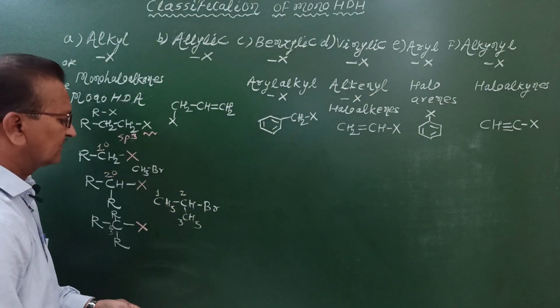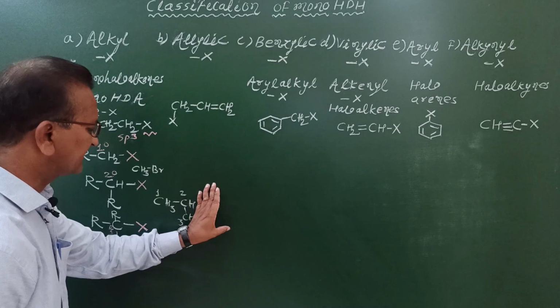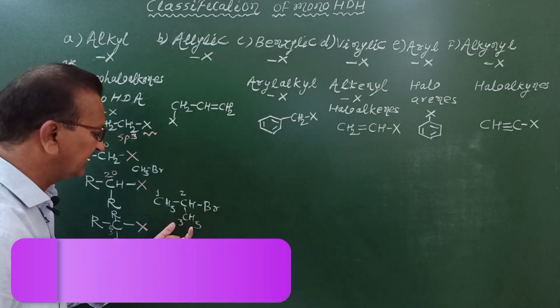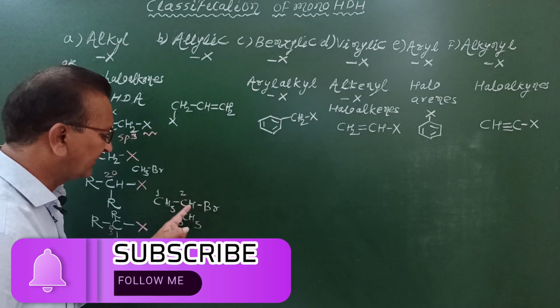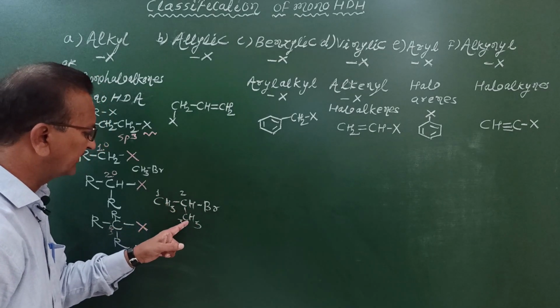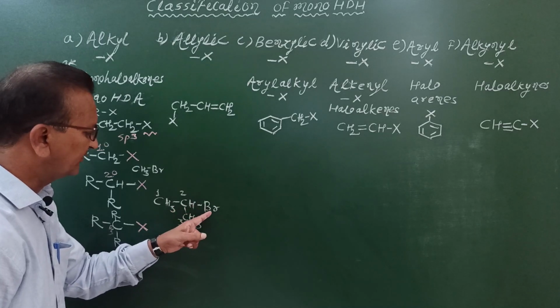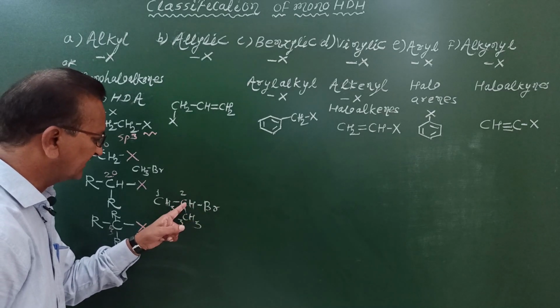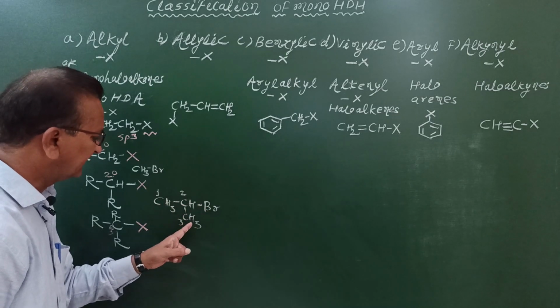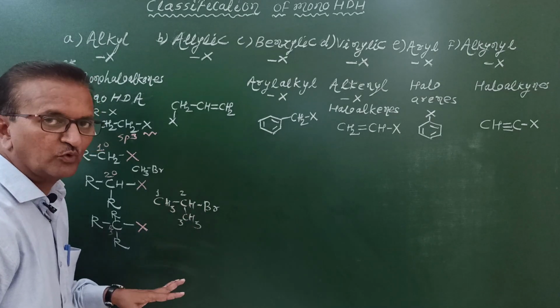This is 1, 2, 3. This group is isopropyl or sec propyl. To this sec propyl group, a bromine atom is attached. Therefore, what is the common name? Isopropyl bromide or sec propyl bromide. And what about the IUPAC name? 1, 2, 3. Since the bromine atom is bonded to carbon number 2, the position of bromine is 2-bromo, and there are 3 carbon atoms in the chain, 2-bromo propane.